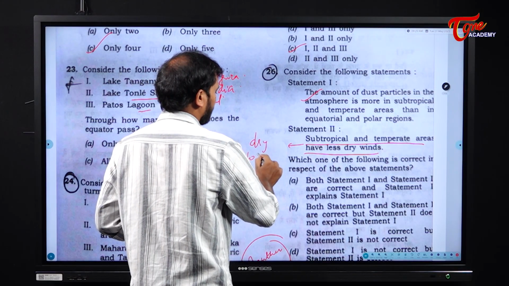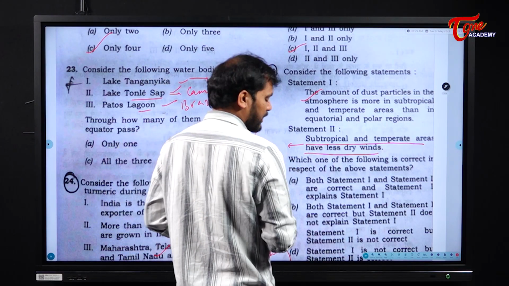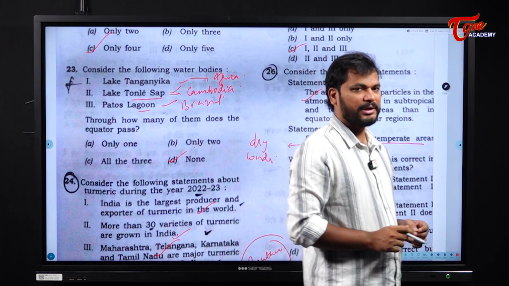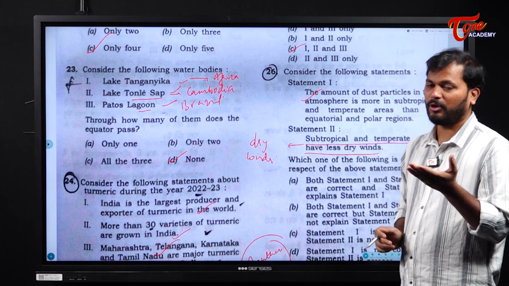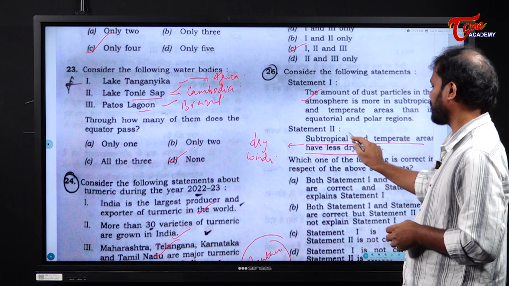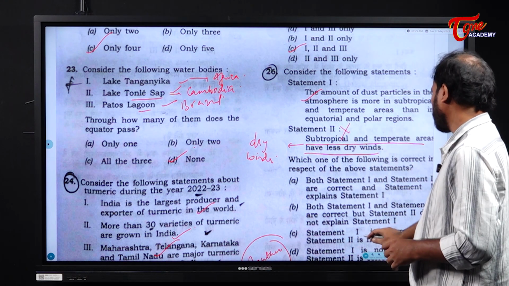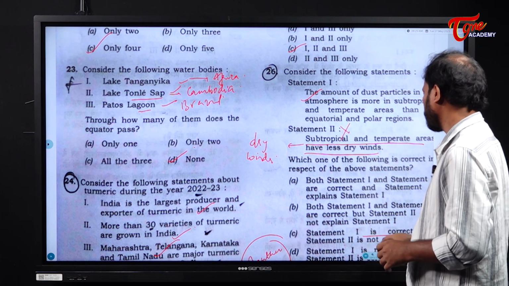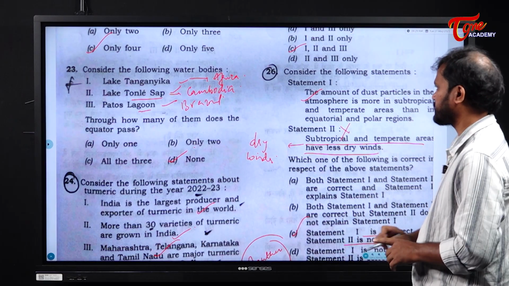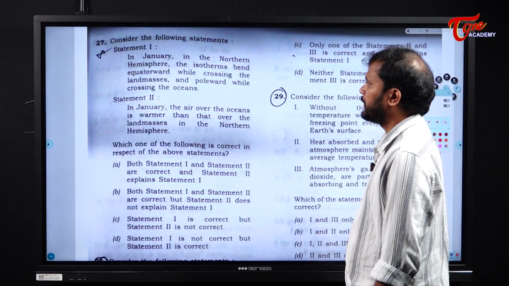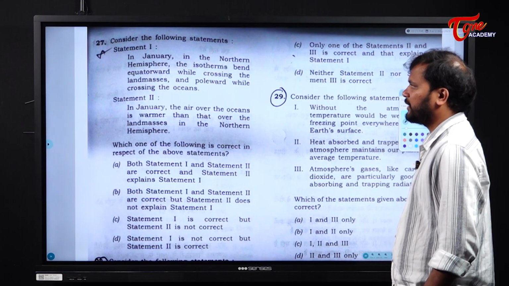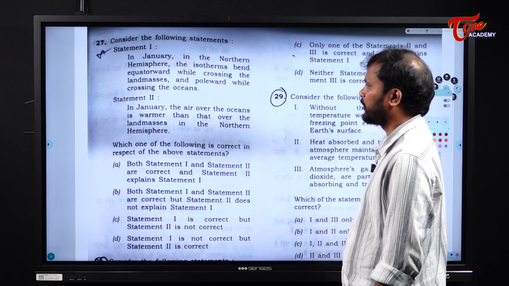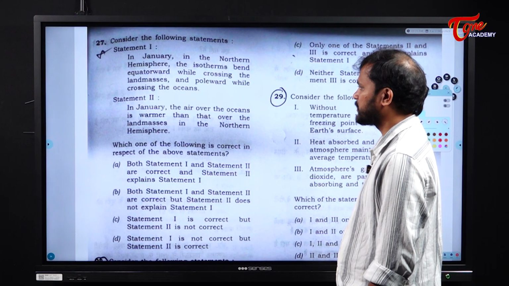The moisture capacity of the winds across the subtropical and temperate regions decreases. So statement 2 is wrong. Statement 1 is correct, but statement 2 is not correct. Answer is C.